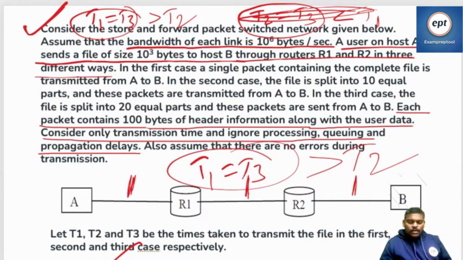Let's read the problem once. Any clue given, let's check. In the first case, a single packet containing the file is transmitted from A to B. In the second case, each packet containing a part of the file, consider only transmission.